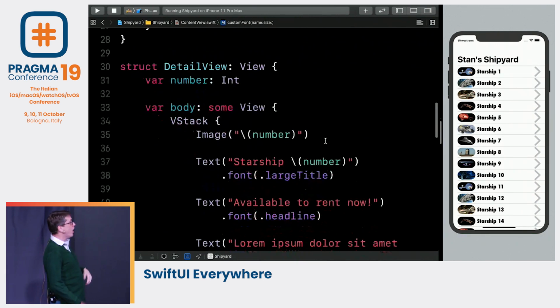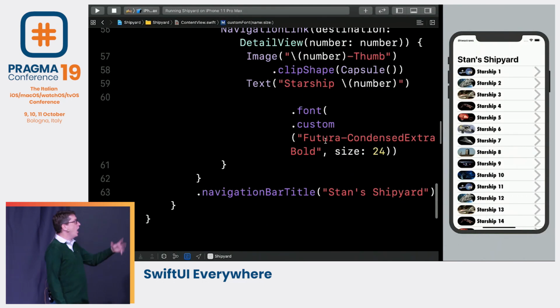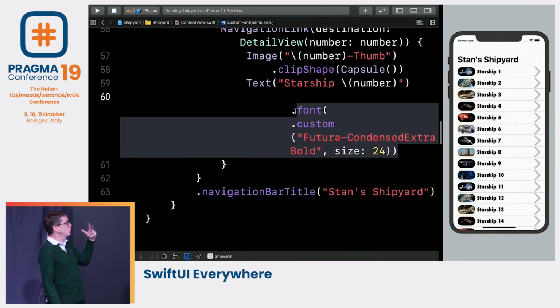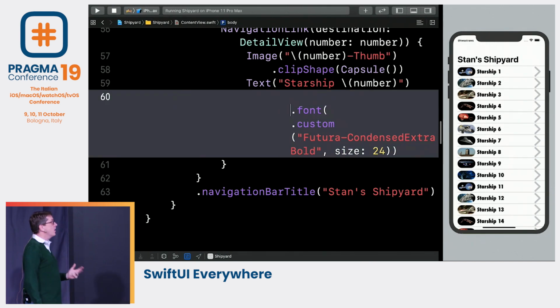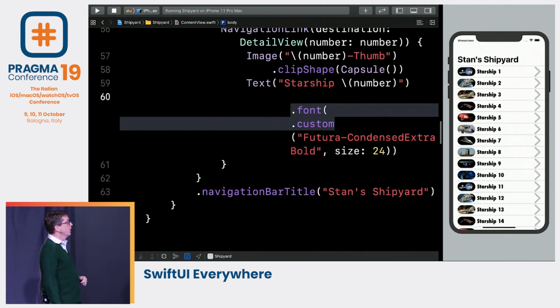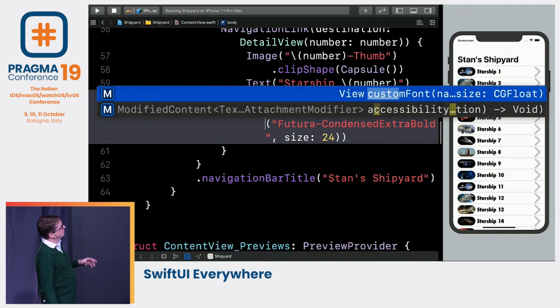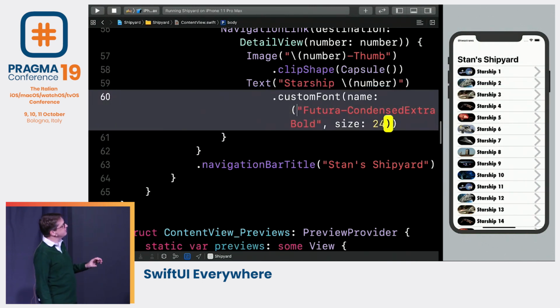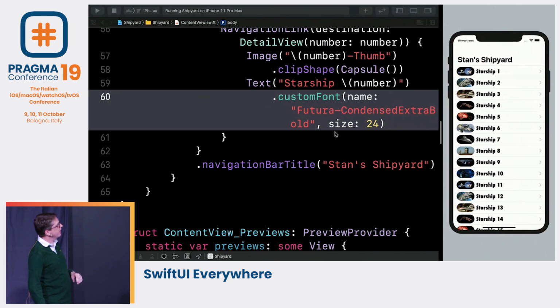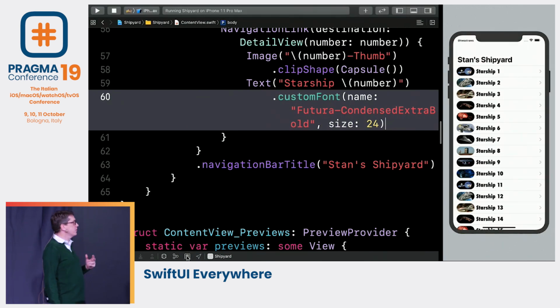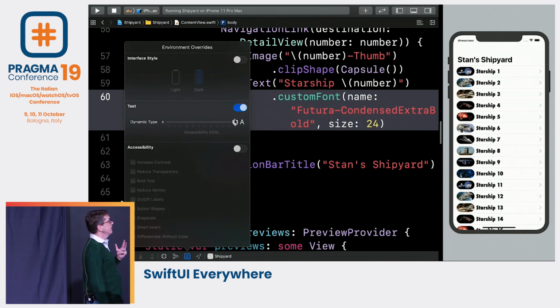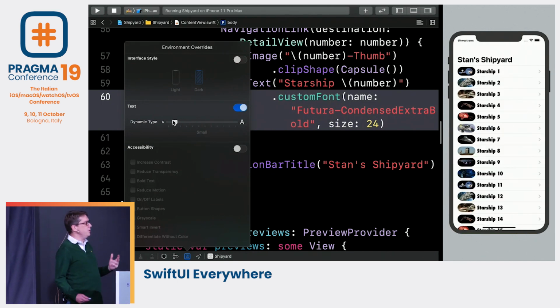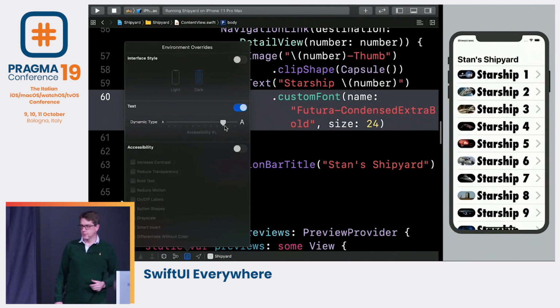go back down to our original list, where we have our hard-coded custom font at size 24, which we don't want, of course. We can now replace that with our custom font instead. So we'll just say instead, dot custom font, there we go, boom. Remove some parens, call it name, awesome, like that. And now when it runs back, it respects dynamic type. Beautiful. So, custom fonts.